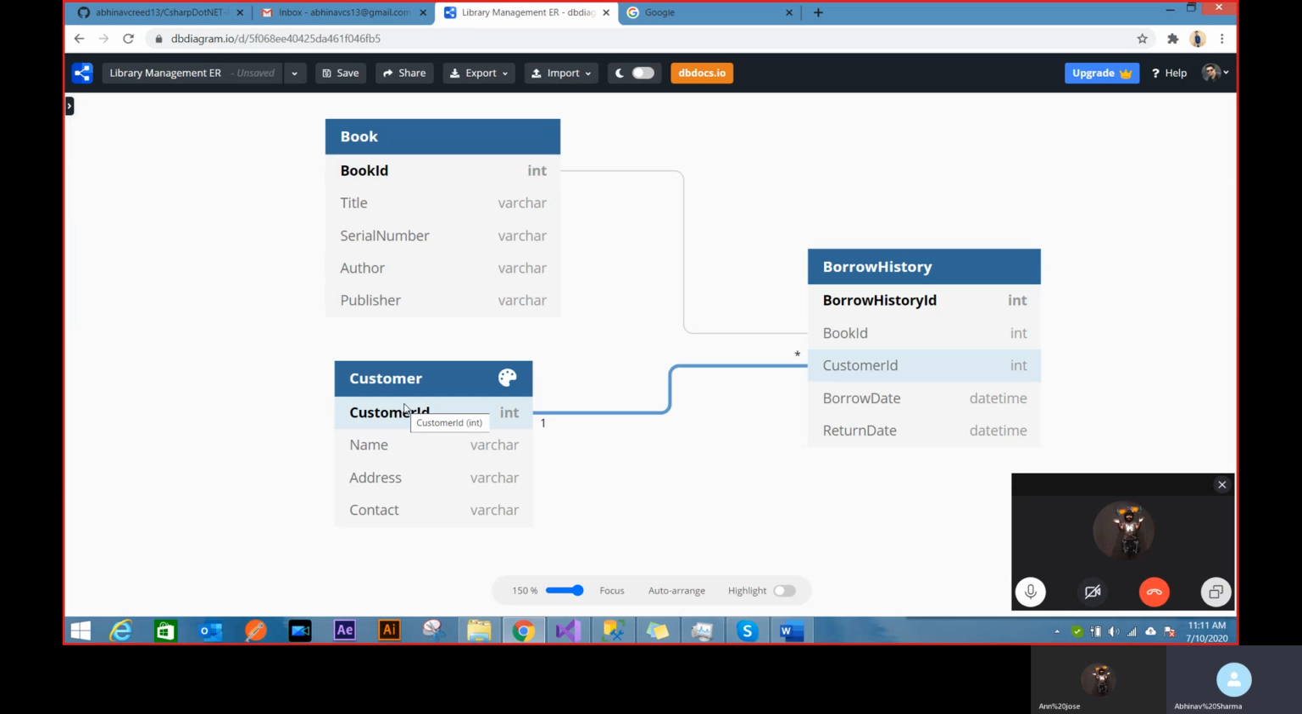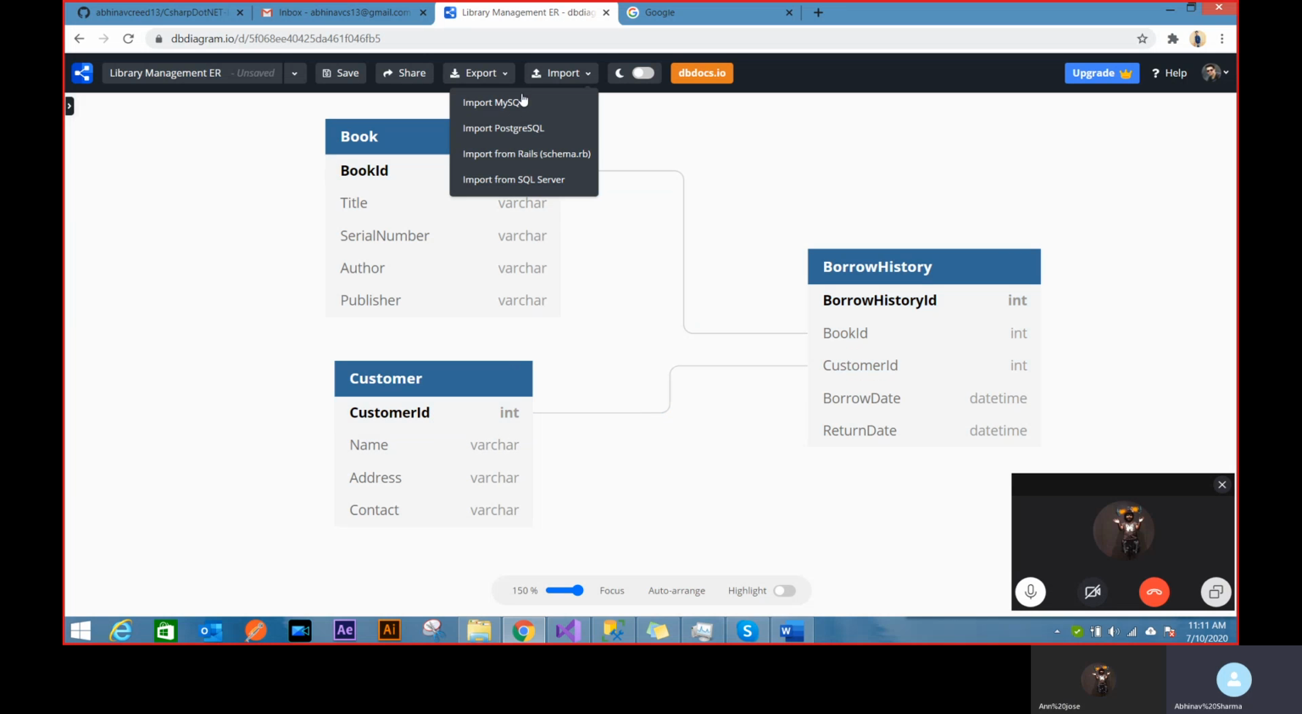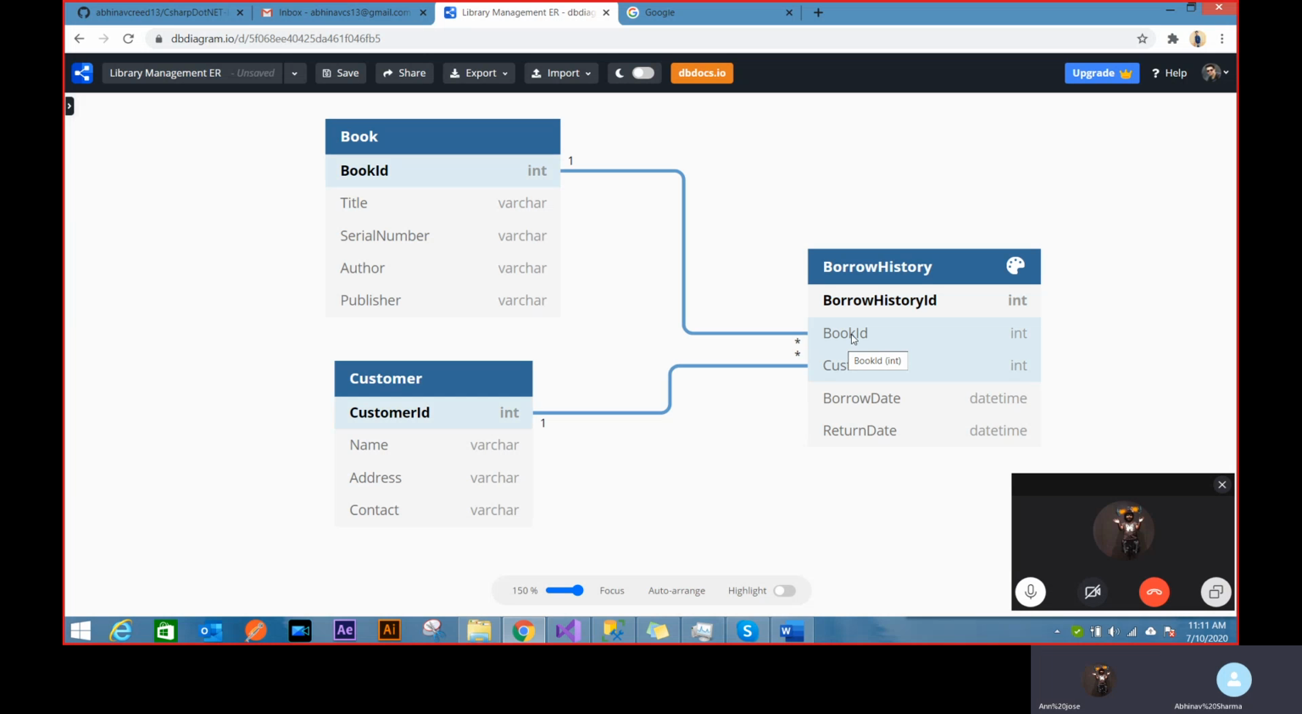Similarly, we have customers. We have customer name, address, contact. And this book ID and customer ID is the link we have in the borrow history. Whenever somebody borrows a book, it'll be a customer who's going to borrow a book. So it's similar to what we saw in the phone book application, a user ID and contact ID mapping. You can imagine this book ID and customer ID being a foreign key here.